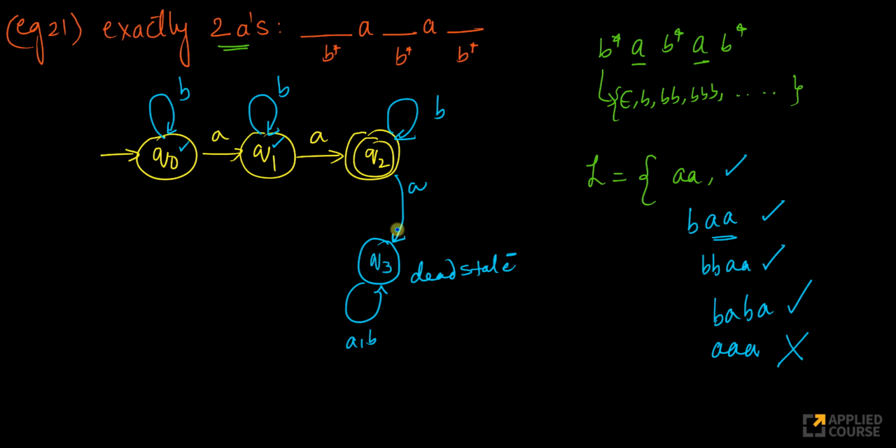Very simple example again. So that's it. I need 4 states. I cannot get away with just 3 states. I needed the dead state to account for the fact that I should not accept AAA or anything that has 3 A's instead of just 2 A's, because I want exactly 2 A's here. That's the task. See how we are leveraging dead states again.